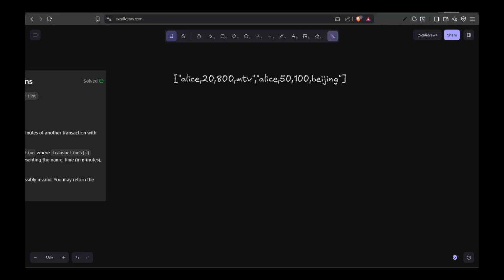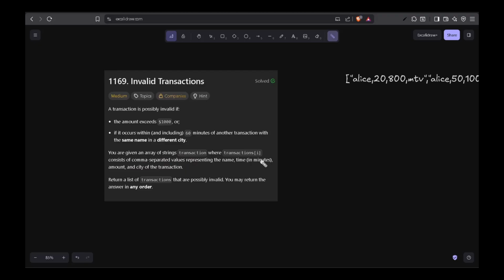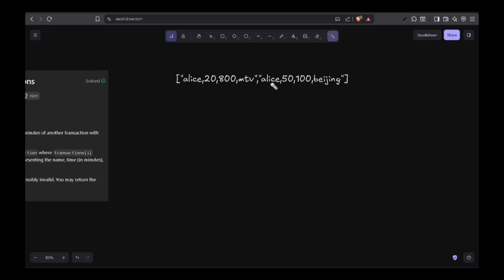So this is an example test case, right? You can see there's a name of the person, this is the time, this is the amount, and this is the place. Again, name, time, amount, and place. We can see this is the format here. As you see, we'll have name, time, then amount, and city in the form of comma separated values, like comma separated strings. Okay, so we have to basically return those ones that are invalid.